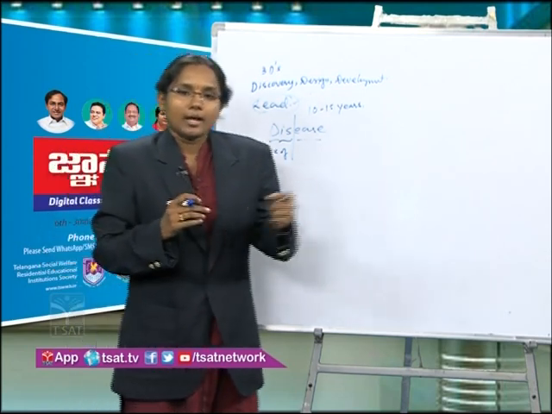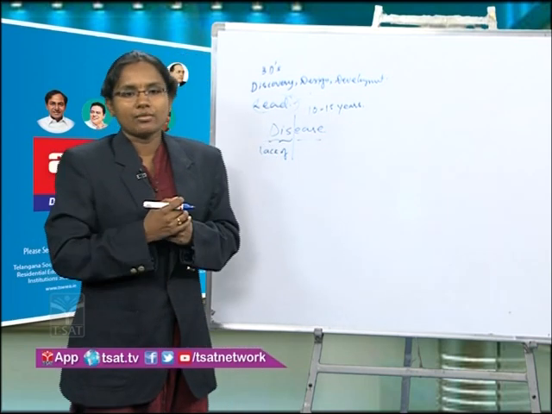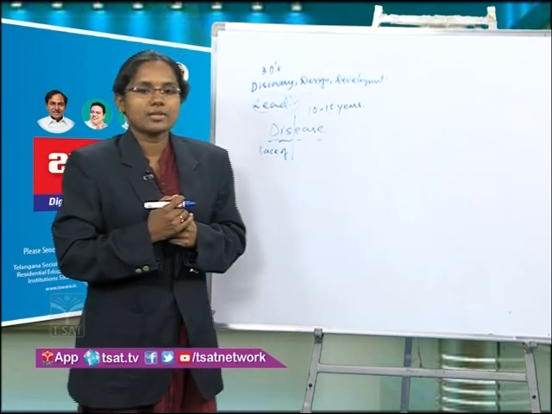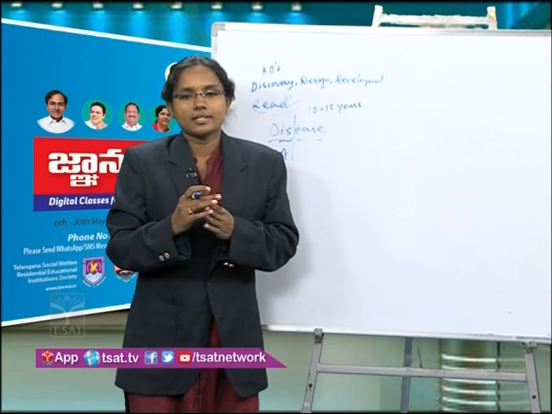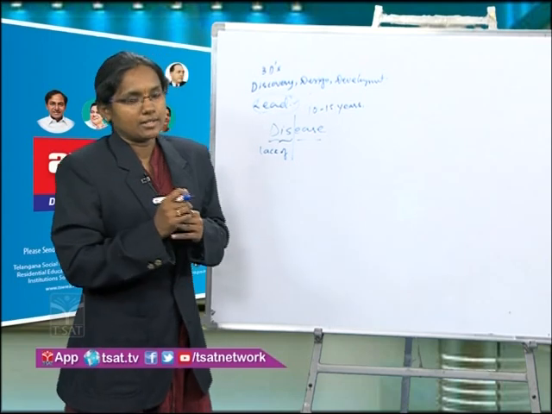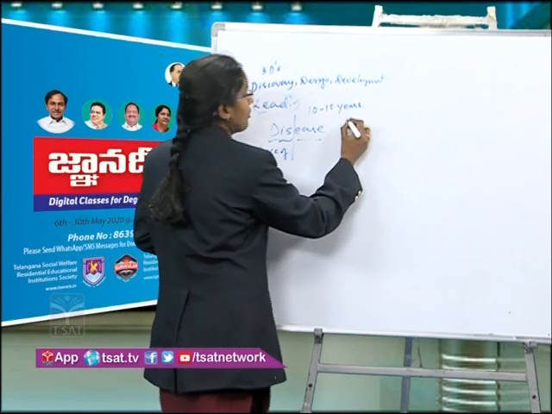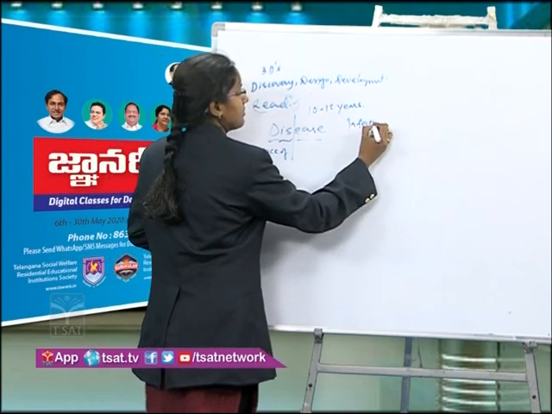Okay, and these diseases are basically divided into 4 types. First one is infectious diseases, then deficiency diseases, hereditary diseases and physiological diseases. Let us discuss infectious diseases.